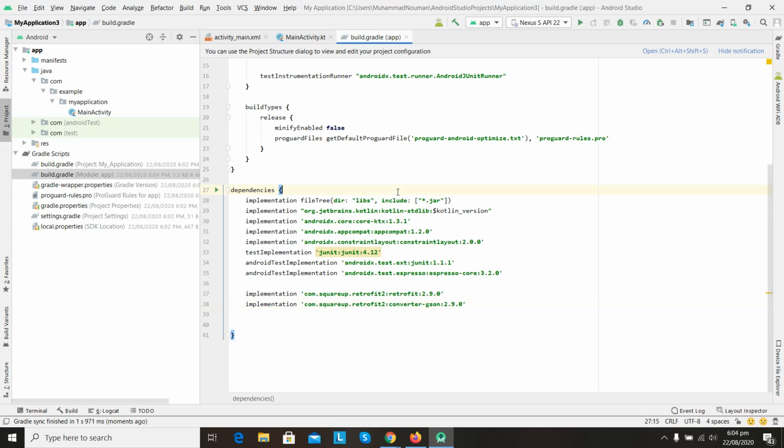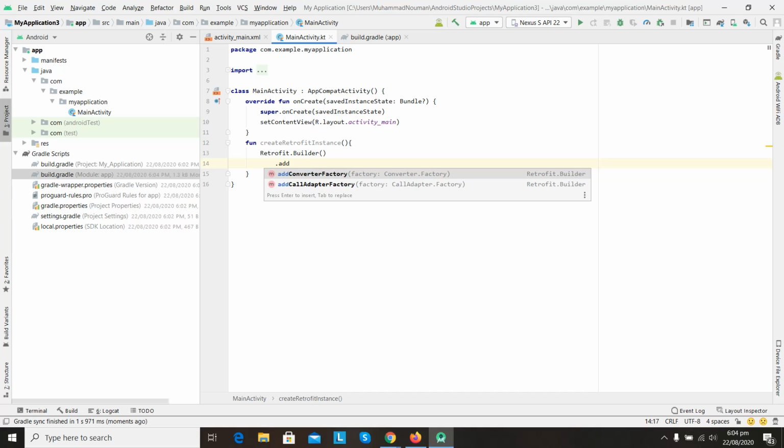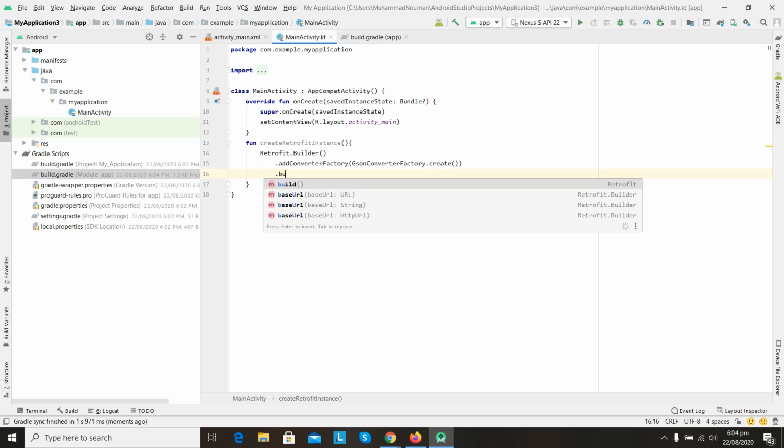Okay, we are good, and now we can create a separate method, and in here we can check on this builder and converter factory. We need to add JSON converter factory dot create, and then we will build.